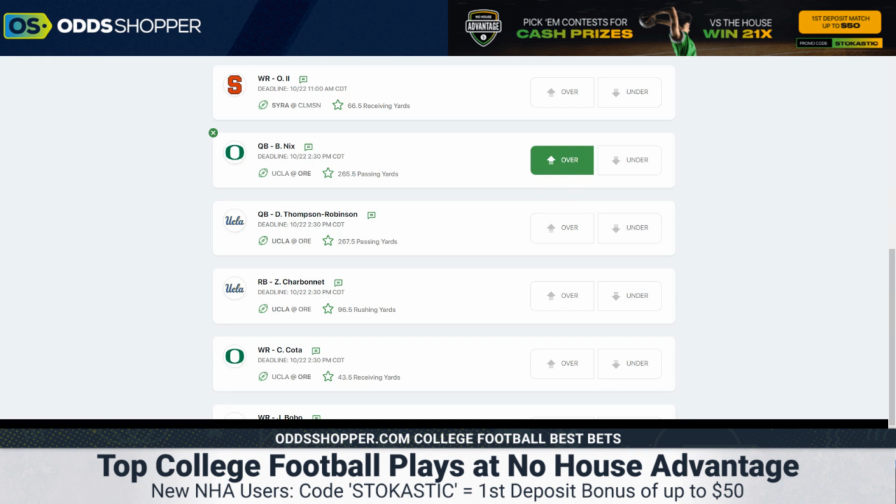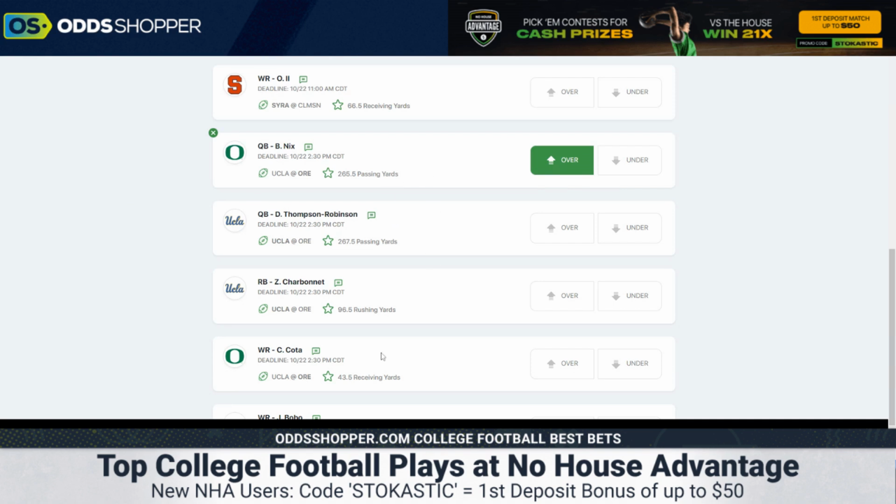Those are awesome metrics. And UCLA's defense, they've certainly been a little giving against the pass. They haven't played the most difficult level of competition, so their numbers look pretty good defensive-wise. But Bo Nix has been dicing up opposing defenses. He actually moved the ball really well against Georgia, and if it weren't for a couple turnovers in Georgia territory, interceptions, Bo Nix would have been on his way to an awesome game himself there.